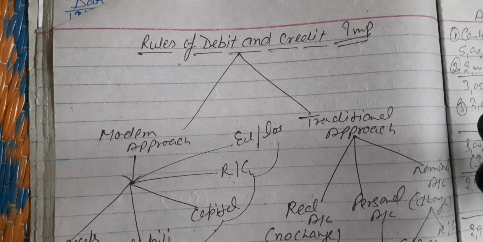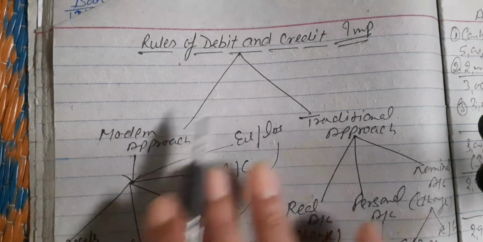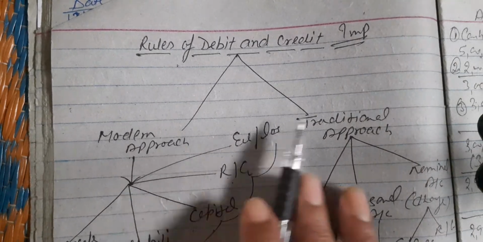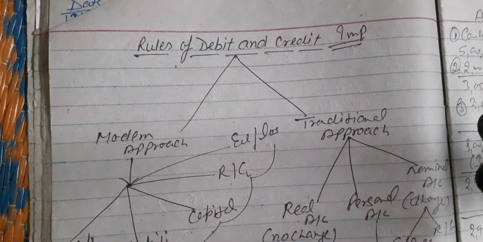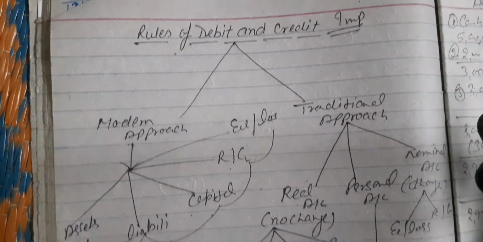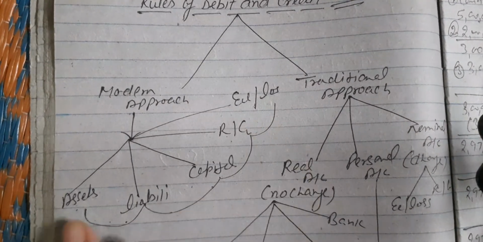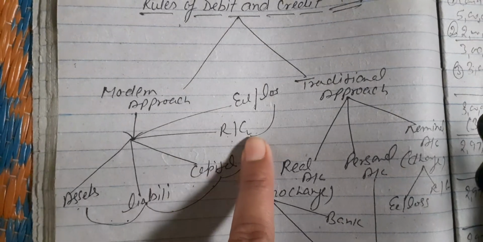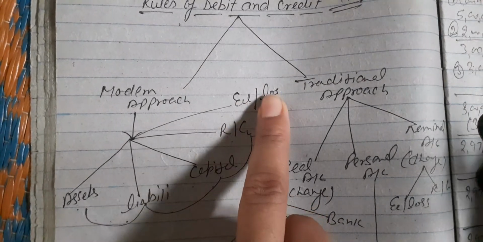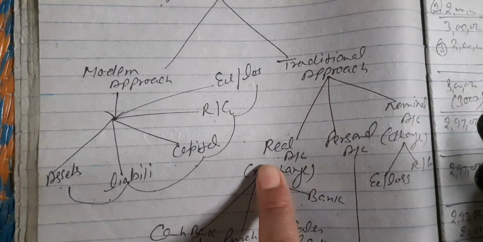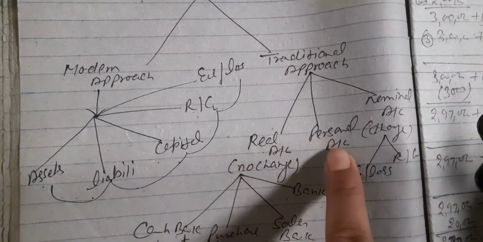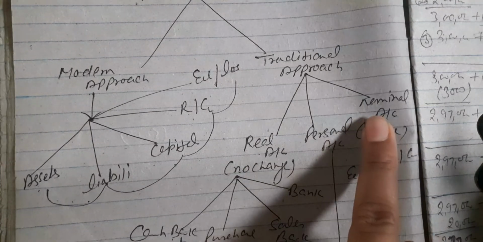So now I will explain the rules of debit and credit. It has also been divided in two types. First, modern approach and second, traditional approach. Modern approach has been divided in five categories: first, assets, liabilities, capital, revenue or gains, expenses or losses. Traditional approach has been divided in three types: first, real account, second, personal account, and third, nominal account.